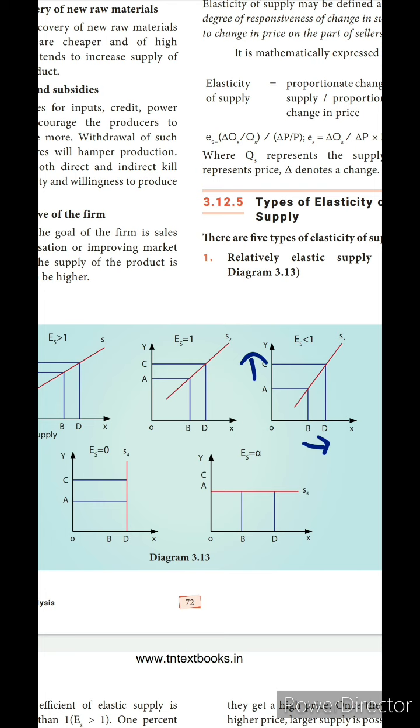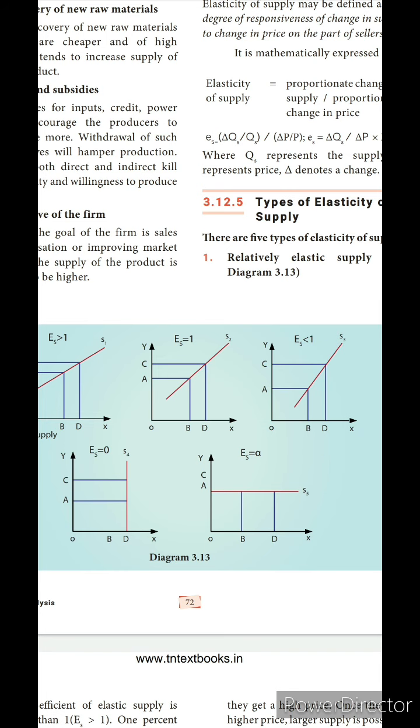In the first one, in the relatively elastic supply, what I said was, if the price increases by 1%, the supply of the product will increase by more than 1. But here it is reversed. That means if there is a 1% change in the price, the supply of the product will change by less than 1.